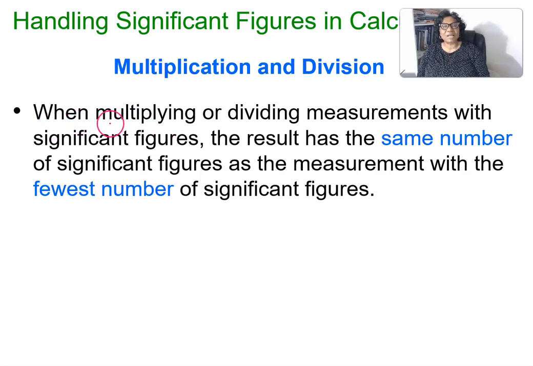When multiplying or dividing measurements with significant figures, the result has the same number of significant figures as the measurement with the fewest significant figures. We'll see what I am talking about.